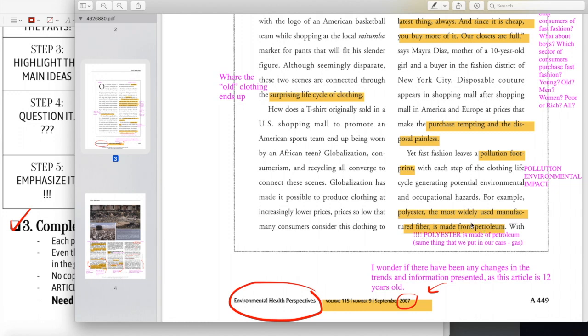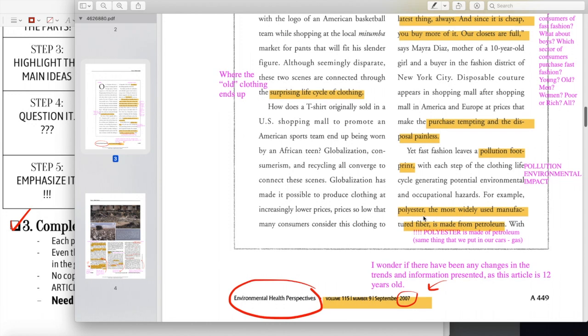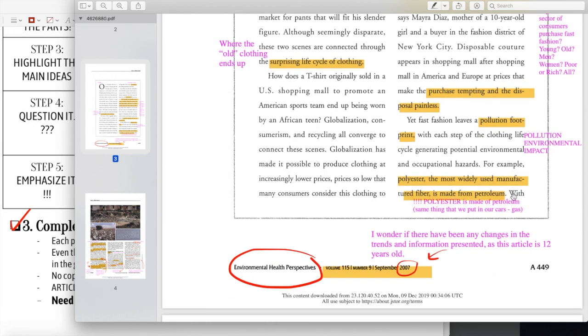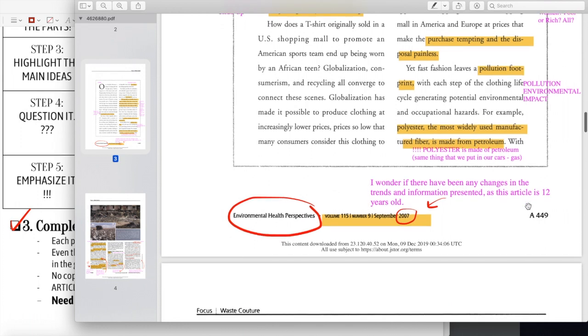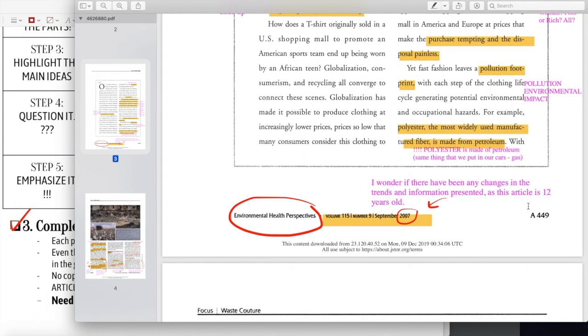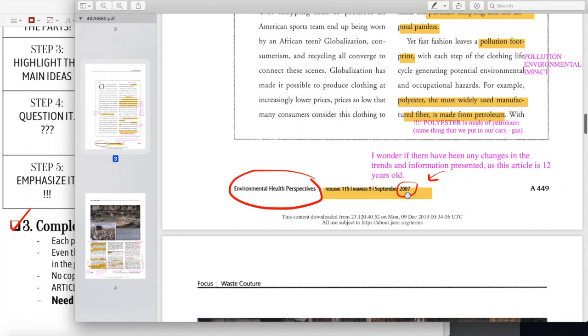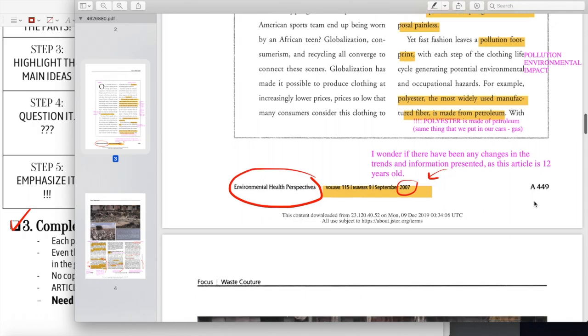I also learned that, did you know polyester is made from petroleum, which is basically how we have gas, right? So oil or petroleum fuels our cars, and it also fuels polyester, which is what most of our clothing is made of. So now I thought, wait, this is another way that fast fashion and the clothing industry impacts our environment and releases gases into the air and affects our ozone layer and all of that. And then I also noticed that this article is from 2007, which means it's about 12 years old, so it might be kind of dated, but I think it still will have pretty good information for me.